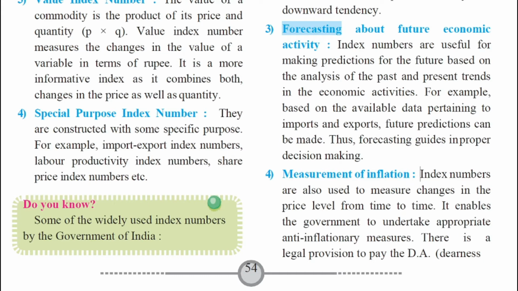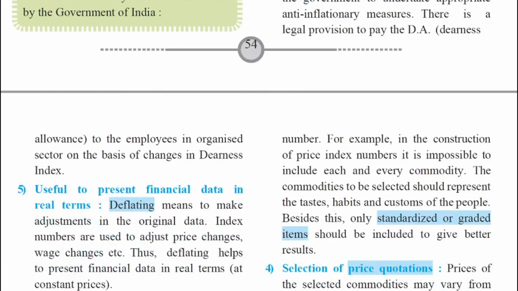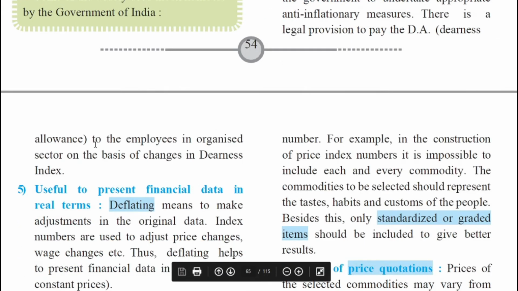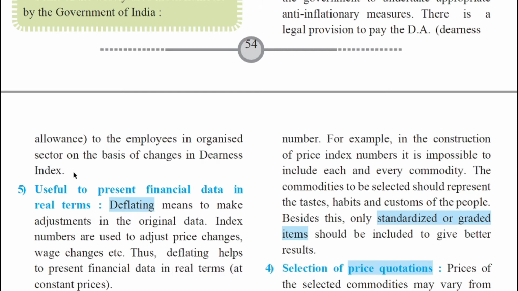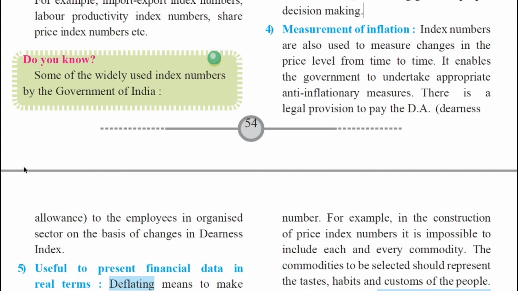Here, my dear students, there is a legal provision to pay the dearness allowances to the employees in organized sector on the basis of changes in dearness index. So basically, my dear students, with the example of this dearness allowance, we can understand the measurement of inflation is also of significance in index numbers.